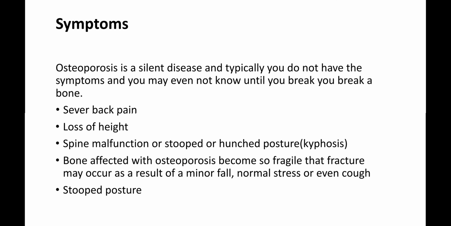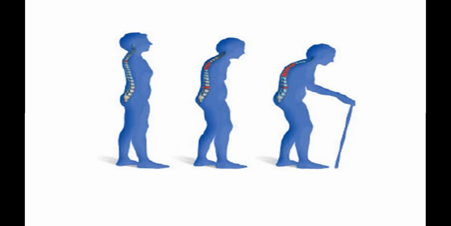Now, what are the symptoms of osteoporosis? Osteoporosis is a silent disease, and typically you do not have symptoms, and you may not even know until you break your bone. First, severe back pain; second, loss of height; third, spine malfunction or stooped or hunched posture, that is kyphosis. Then bones affected with osteoporosis become so fragile that a fracture may occur as a result of a minor fall, normal stress or even a cough. Then last is stooped posture. As you can see, this diagram shows all the conditions.